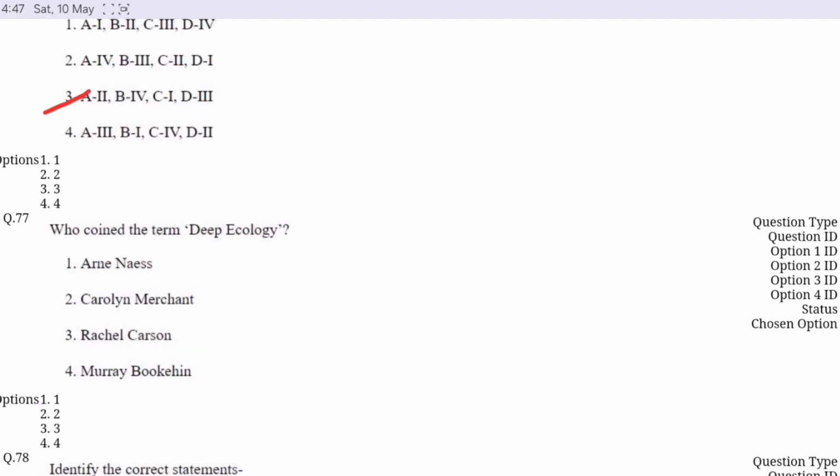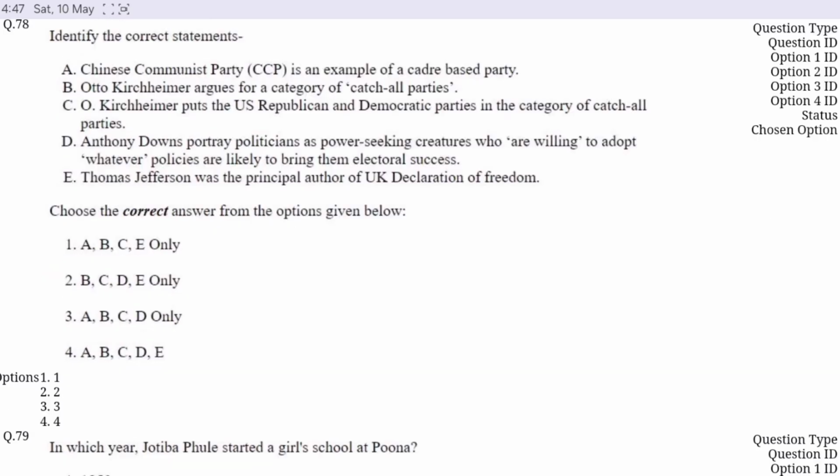Question number 77. Who coined the term deep ecology? Option A is correct, Arne Naess. Question number 78. Identify the correct statement. Option C is correct, A, B, C, and D.